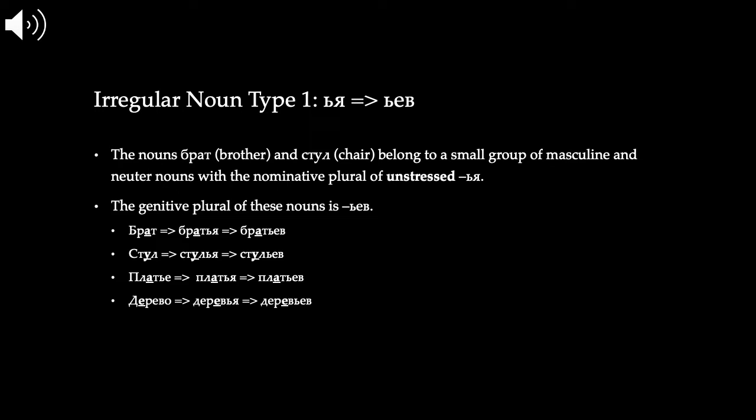In the genitive plural, we're going to keep that soft sign at the end of the stem and then add yev. So брат, братьев. Стул, стульев. Платье, платьев. Дерево, деревьев. So we actually have neuter nouns that take a yev ending in the genitive plural. This is pretty wild. Fortunately, there aren't that many of them, so I would recommend memorizing, especially брат and стул. Those get used all the time. Платье and дерево are pretty common too, so I would memorize those four nouns, and you should be in good shape with this noun type for the moment.